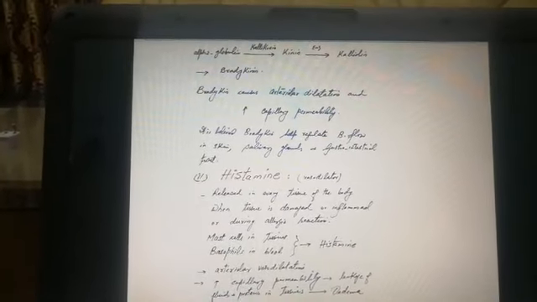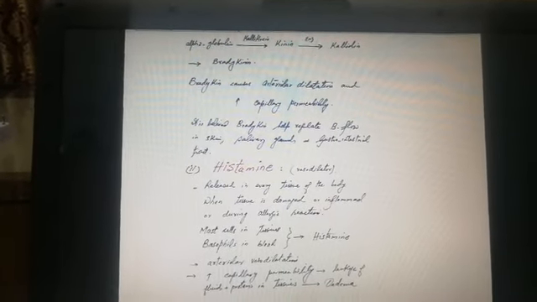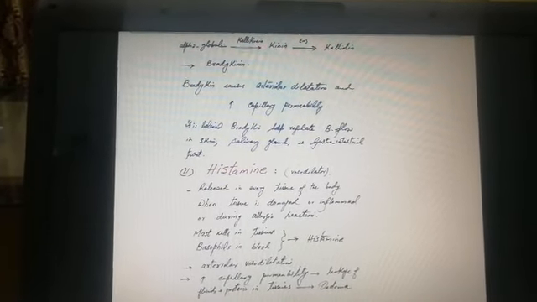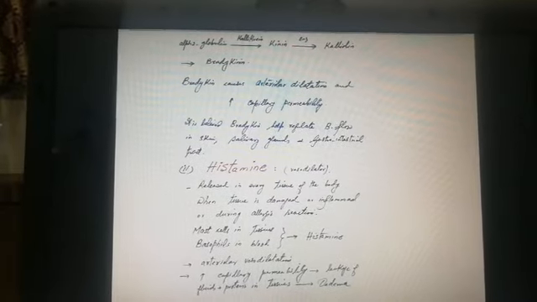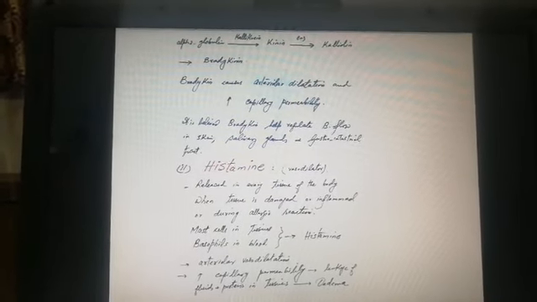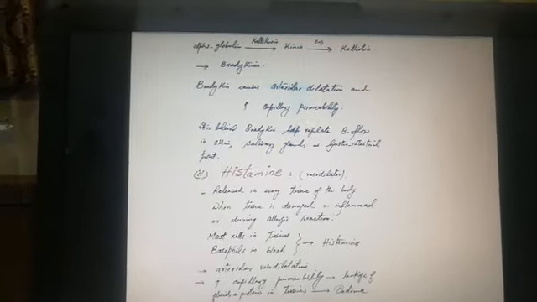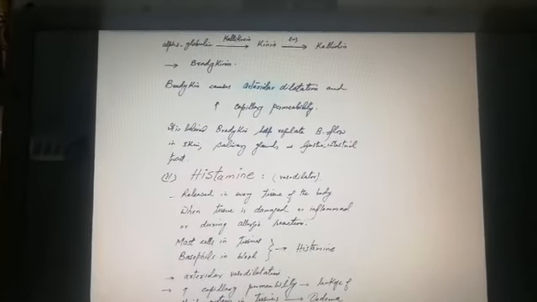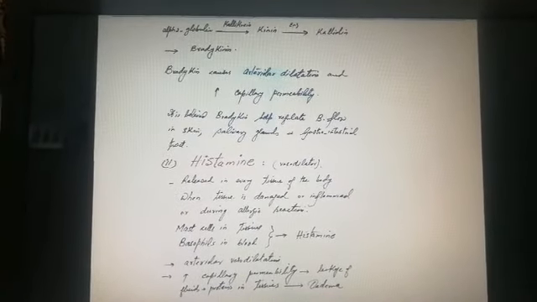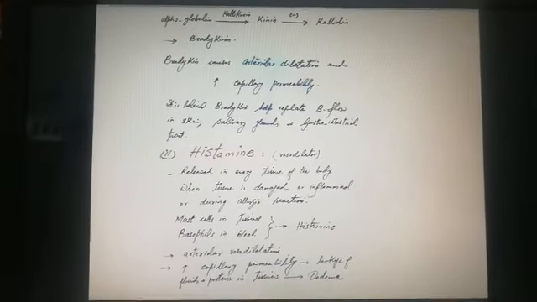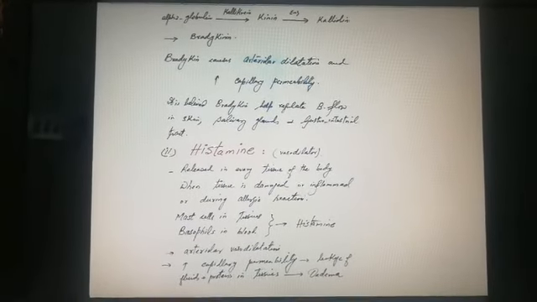You can see here alpha-2 globulin produces kinin, kinin produces kallidin, and kallidin produces bradykinin. So this is the series of reactions which ultimately produce bradykinin. Bradykinin causes arteriolar dilation and increased capillary permeability.